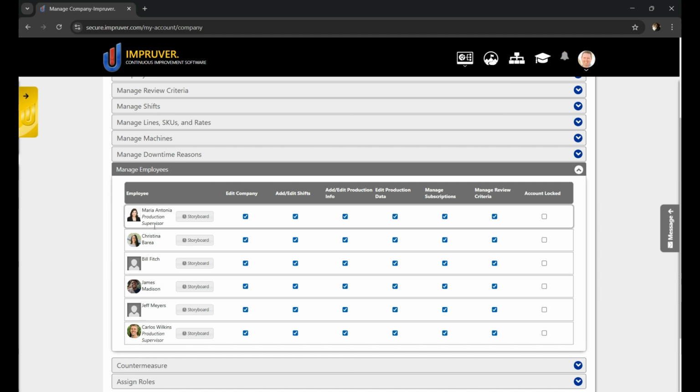Here you can see your list of direct reports, and you can grant them rights to edit the company details, add or edit shifts, add or edit production data, manage descriptions, and manage criteria. Simply check the boxes for what controls and rights you want them to have. If you want to remove an employee from the system, let's say they left the company or for some other reason, you can also lock their account from here.